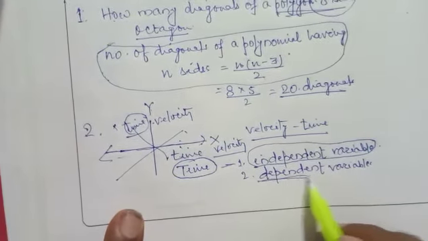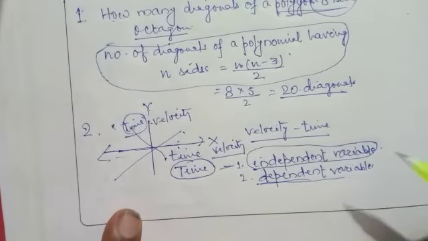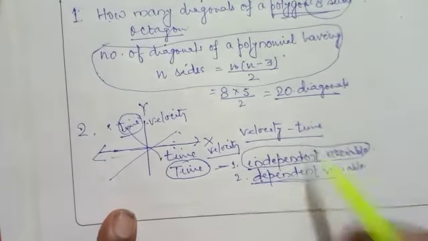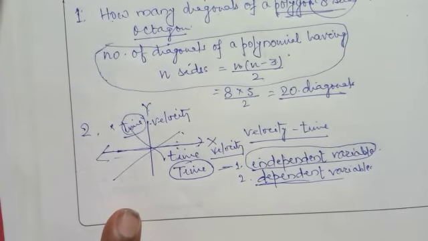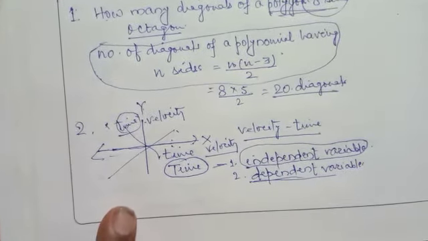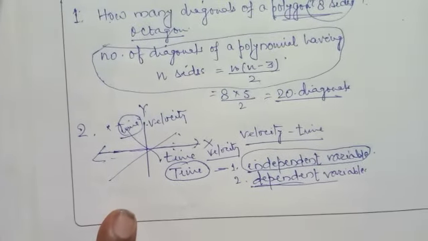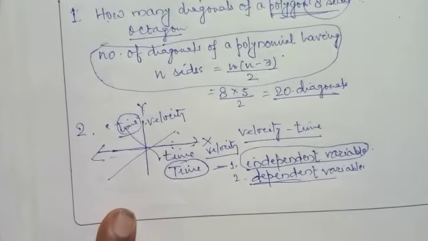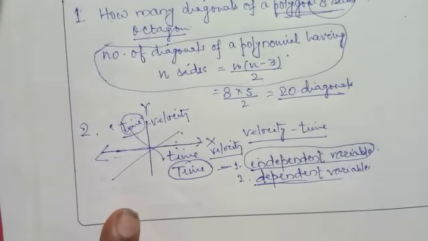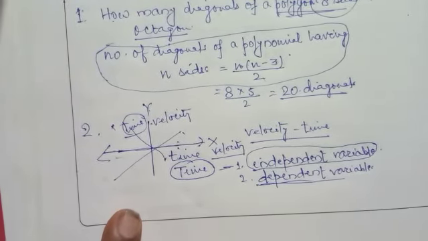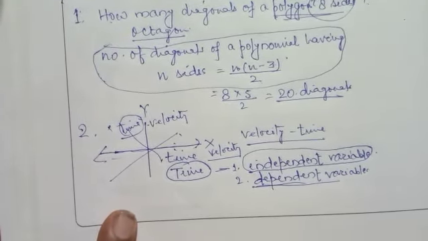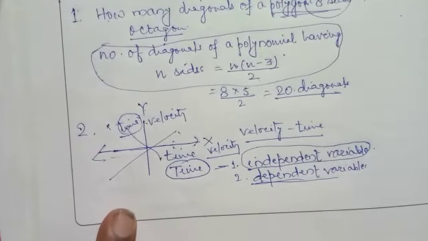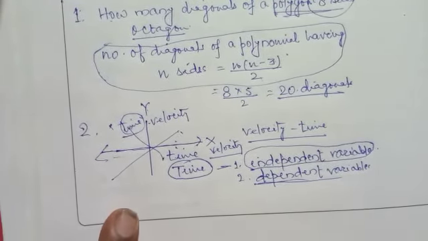dependent variable. Dependent variable means the variable which depends upon some other variable. For example, my school will start at 8 a.m. So accordingly we will go in time. Time does not depend on us, we depend upon time. So time is an independent variable, but we, the variable, are dependent variable. We all depend upon the time. So time will always be considered as independent variable and others are dependent variable.